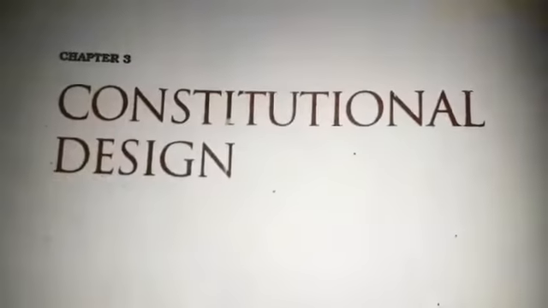Class 9, Chapter 3, Constitutional Design. We know that in a democracy, the rulers are not free to do what they like. There are certain basic rules that the citizens and the government have to follow. All such rules together are called constitution.